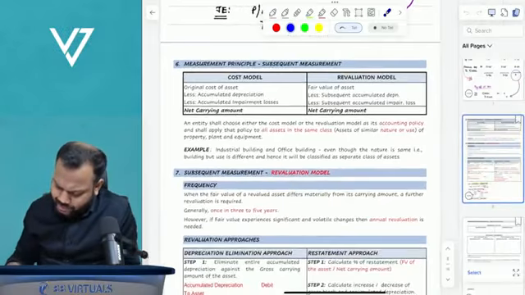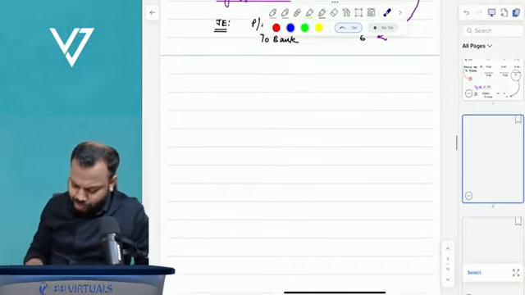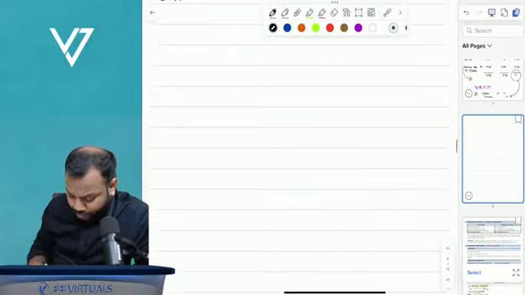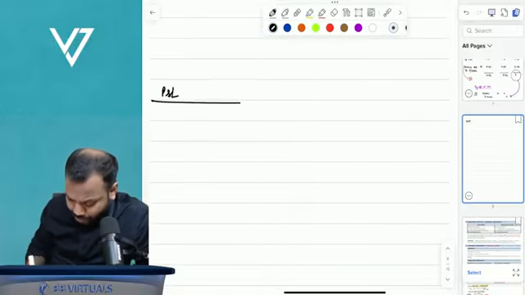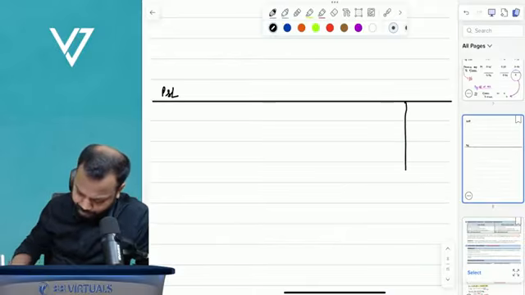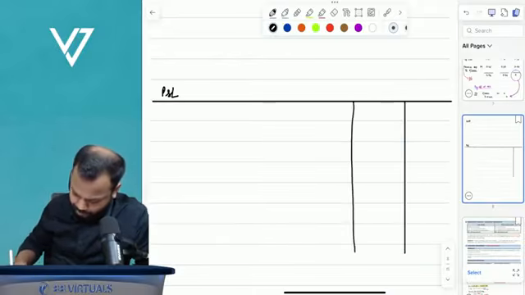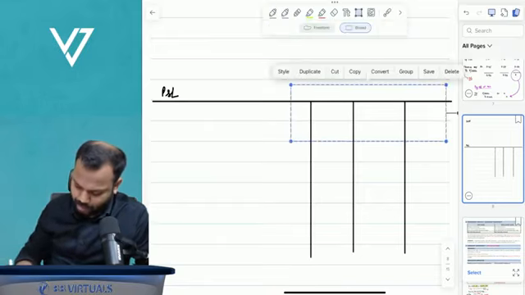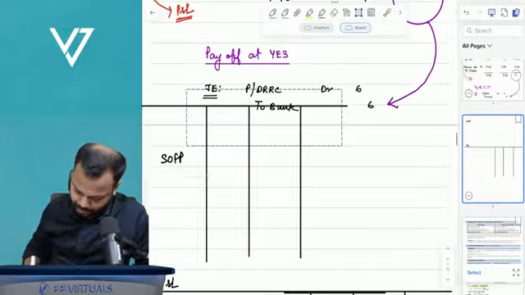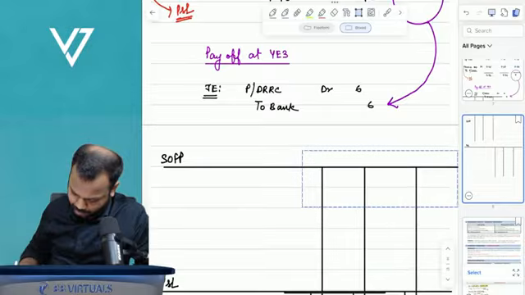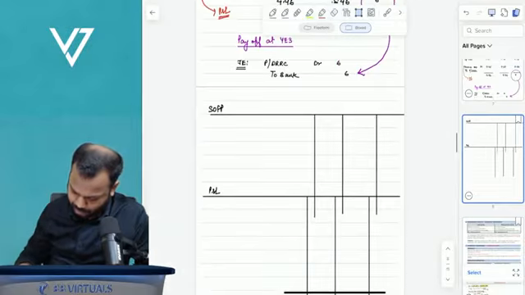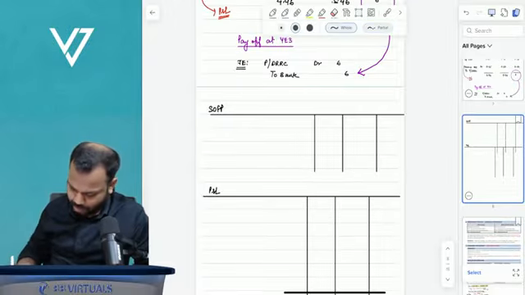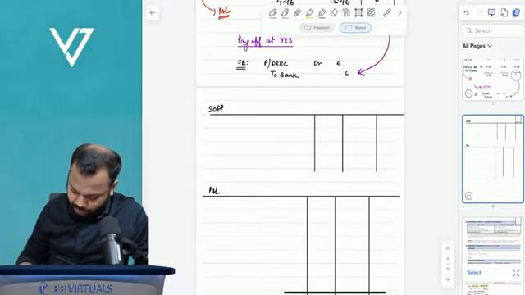Just to show the presentation in financial statements, since you have asked, I'll show it to you. In the SOFP, how will we present it over 3 years, and in the P&L, how will you show it over 3 years? Let me show it to you. I believe that will give you a fair understanding of the concept.